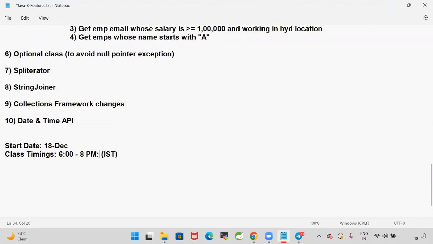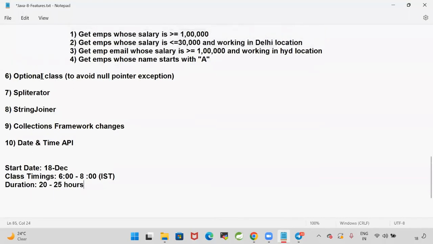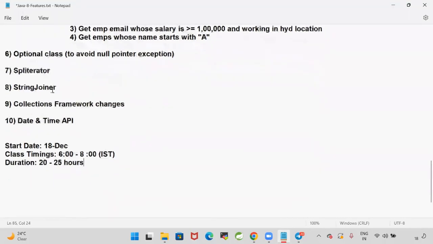Daily I'm going to take 2 hours of time, 6 p.m. to 8 p.m. IST. The duration is going to take 20 to 25 hours. Whatever the features that I have listed down, to understand all these features, it is going to take 20 to 25 hours of time.